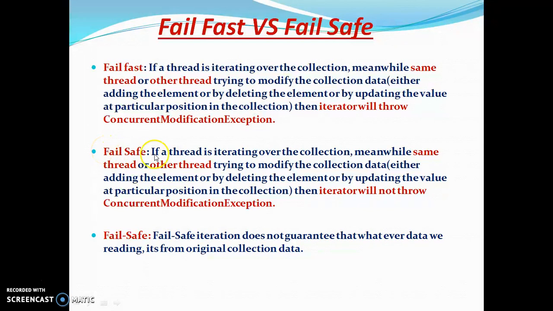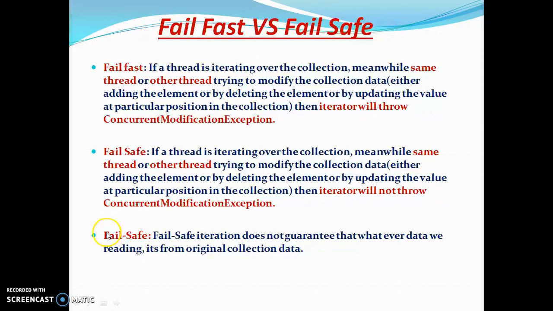Fail safe: if a thread is iterating over the collection, meanwhile the same thread or another thread tries to modify the collection object either by adding or deleting an element, then the iterator will not throw any concurrent modification exception.